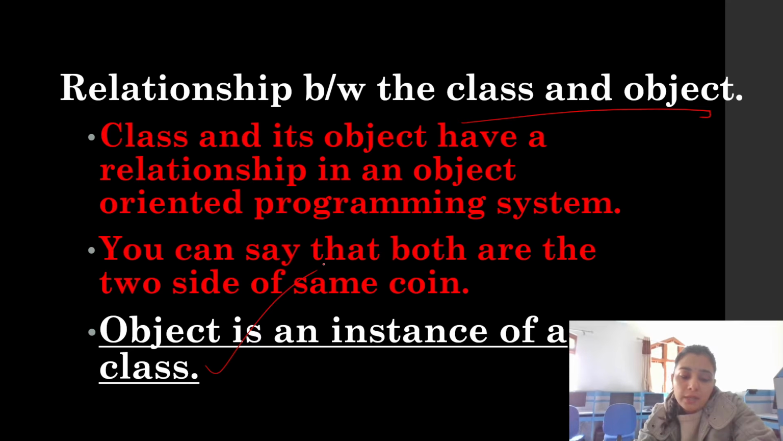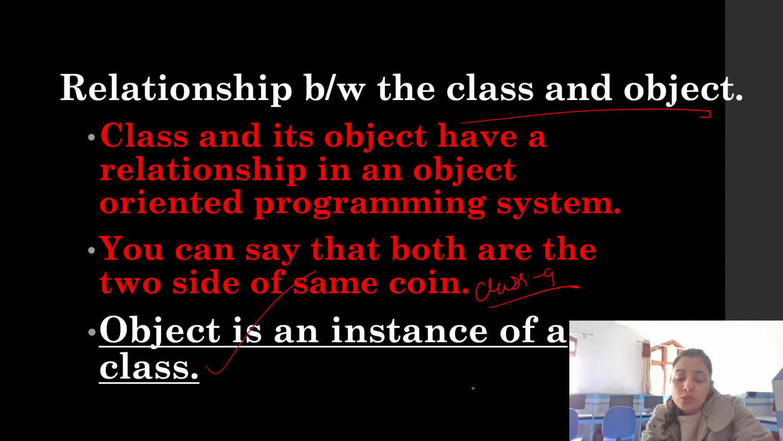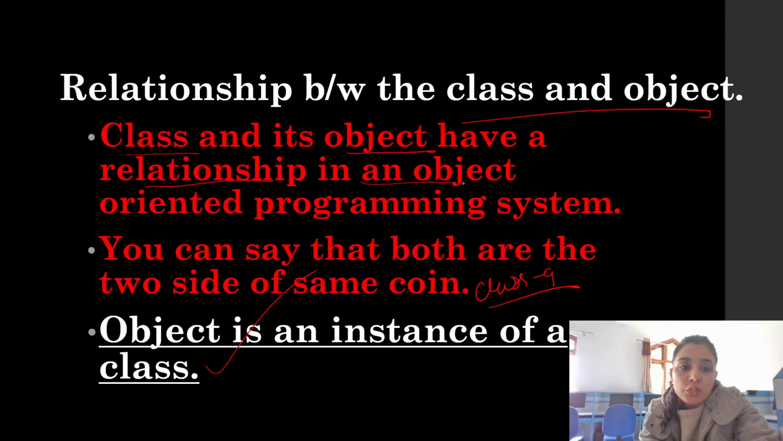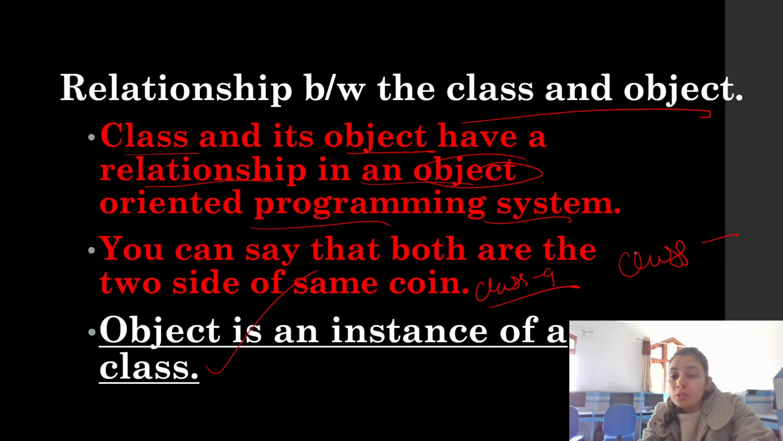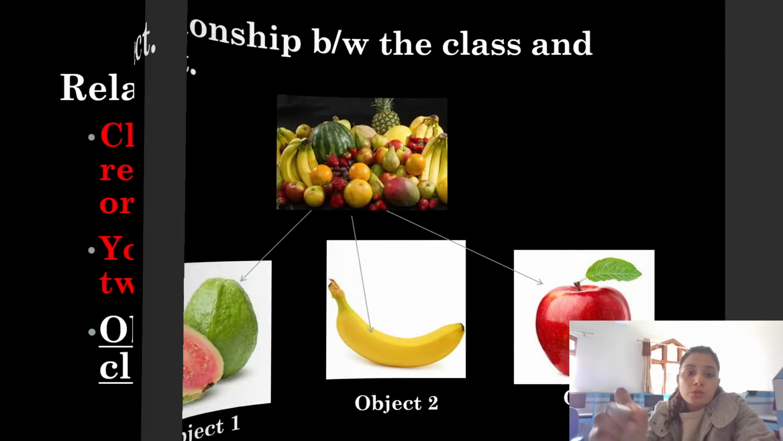What is the relationship between classes and objects? This is very, very important. The question usually comes in class 9th and also in 10th. Why is the object called an instance of a class? Because class and object have a relationship, since this is an object oriented programming language. So the object is the main entity. If a class is there, of course the object will be there; if an object is there, of course the class will be there. Both are two sides of the same coin. Without one we cannot imagine the other.